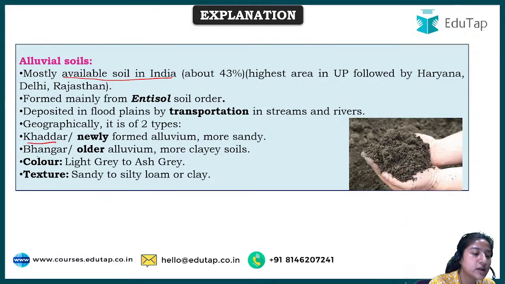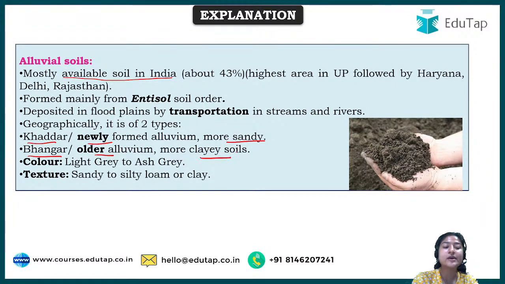Now alluvial soils could be of two types: one is khadar and one is bhangar. Khadar is the newly formed alluvial, and it is more sandy, while older alluvial is more clayey. Khadar and bhangar are just names given to the age of the soil. If the rocks or smaller particles of rocks have been newly sedimented by the river, this type of alluvial soil is known as khadar, and it is more sandy.